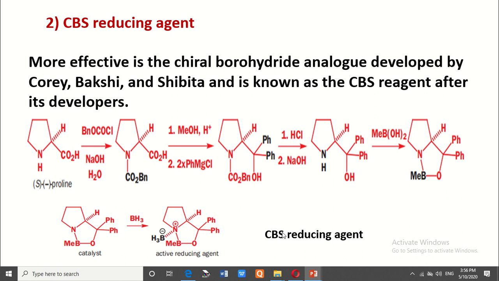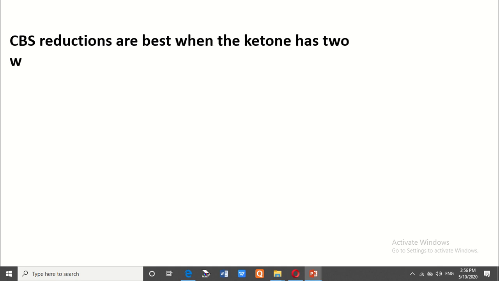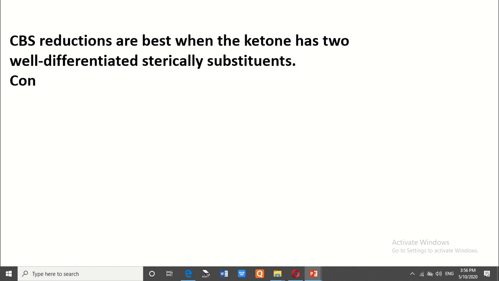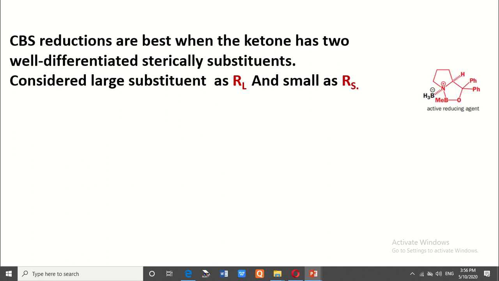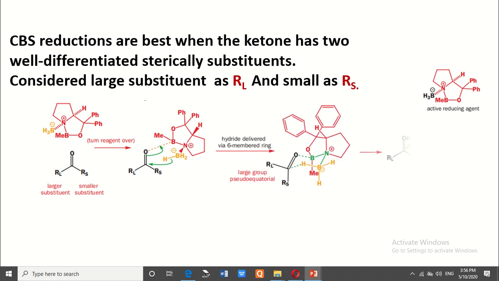Let us focus on the different types of reactions in which the CBS reducing agent is used. First, CBS reductions are best when the ketone has two well differentiated sterically substituted groups. This means the two substituents of the ketone are different according to steric effect. One has a large steric effect, considered as RL, and the other has a small steric effect, considered as RS. Then the reaction takes place in the following manner.